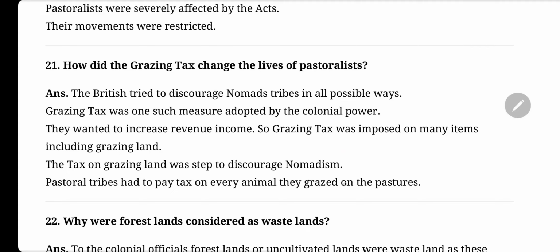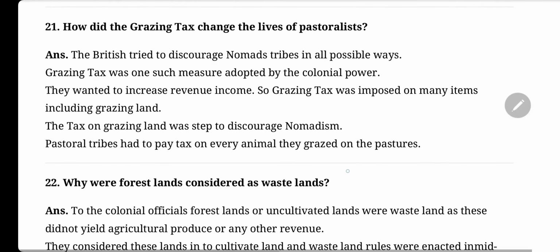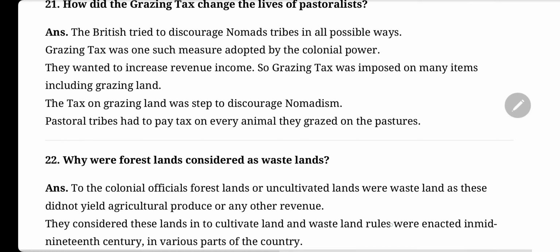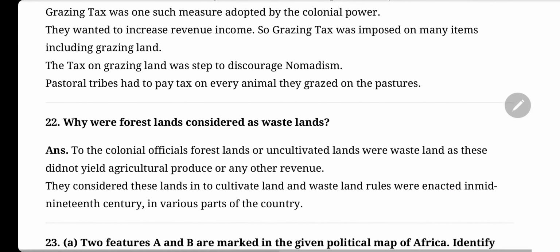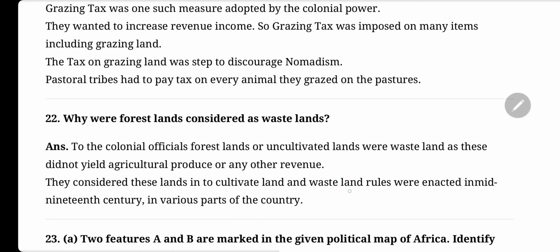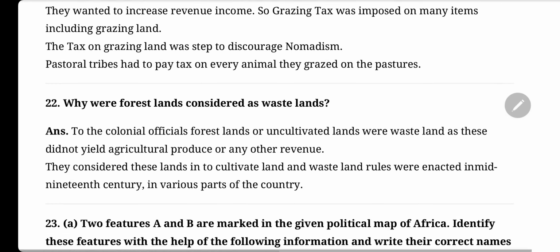How did the grazing tax change the lives of pastoralists? The British tried to discourage nomad tribes in all possible ways. Grazing tax was one of such measures adopted by the colonial power. They wanted to increase revenue income, so grazing tax was imposed on many items, including grazing land. The tax on grazing land was a step to discourage nomadism. Pastoral tribes had to pay tax on every animal they grazed on the pastures.